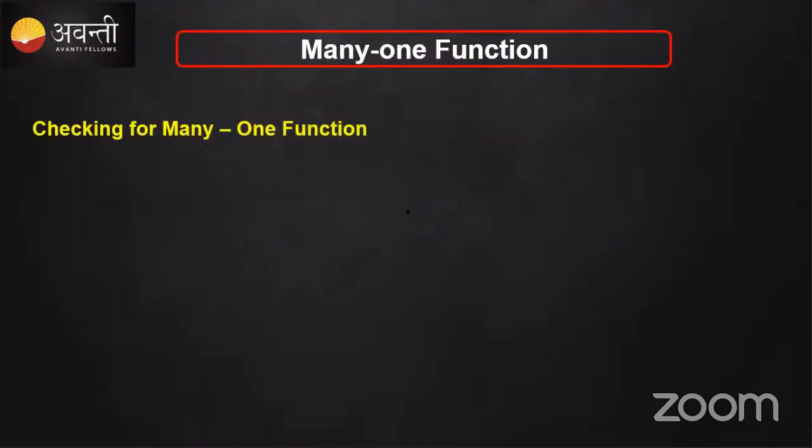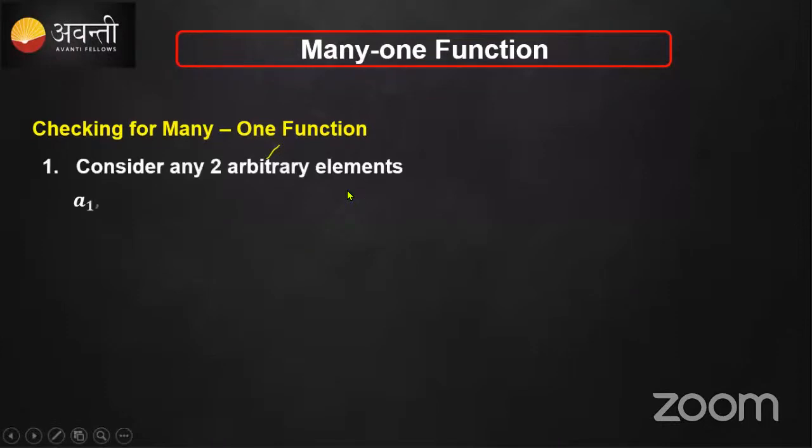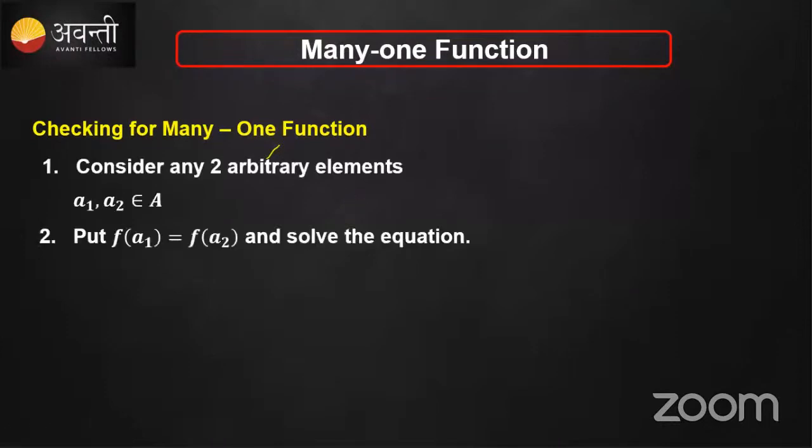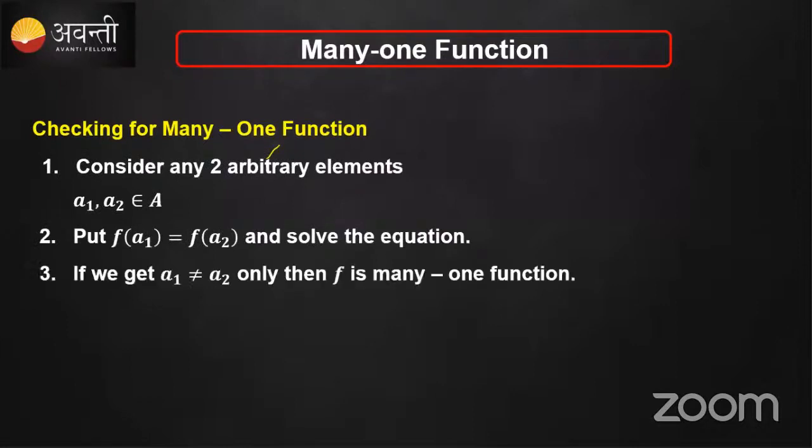So checking for the many-one function, the steps remain the same, just like how you were doing previously. That is, consider any two arbitrary elements a1, a2, and put f of x1 is equal to f of x2, and then if you solve, the last thing that changes is a1 should not be equal to a2. If it is equal, then you will get one-one. If it is not equal, then we can say it is a many-one function.